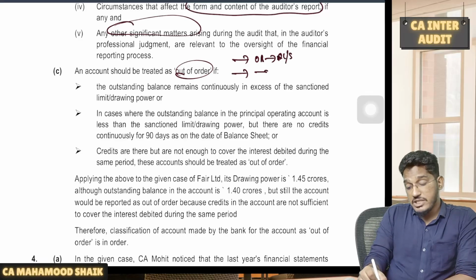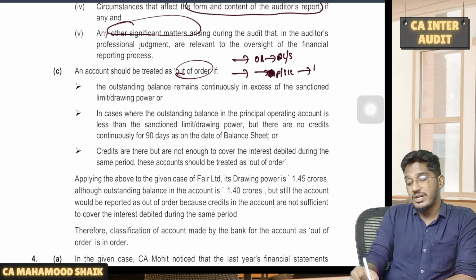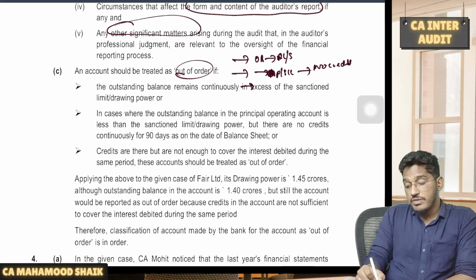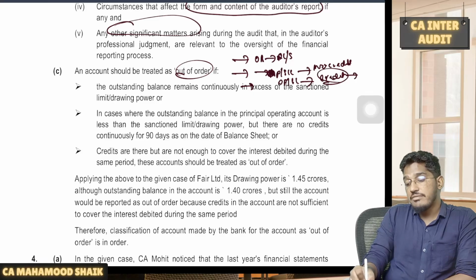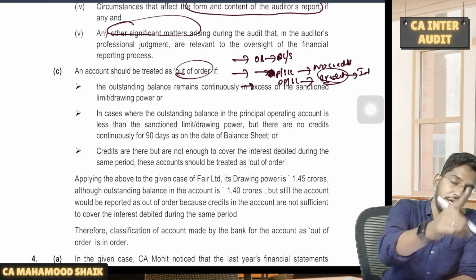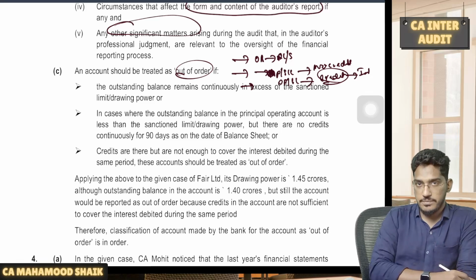Or if it is within the drawing power or sanction limit, but there are no credits, then also it is classified as out of order. Sometimes the amount will be within the drawing power, within the sanction limit, there will be credit also, but that credit is not even enough to cover the interest component, then also it is classified as out of order.